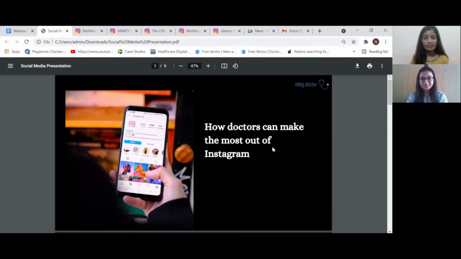Yes, that's right. Instagram is a very popular and active platform among the young population. It provides various features that you can use to boost your engagement and reach out to a larger audience. You can put out various types of content on Instagram, from providing information on a particular treatment, useful tips, or you can even share behind the scenes on your stories. Instagram is very easy to use and you can use it to reach out to a greater audience effortlessly.